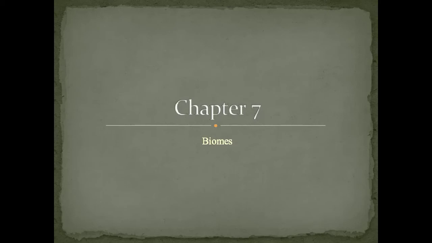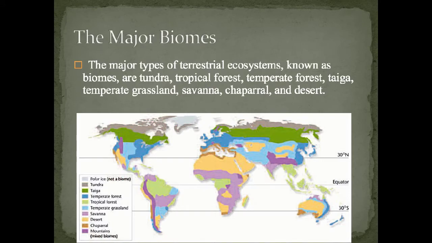Chapter 7, looking at the major biomes of the world. So there are these different terrestrial ecosystems, and we call those biomes. And the major ones are tundra, tropical forest, temperate rainforest, temperate forests, the taiga, temperate grasslands, savannas, chaparral, and deserts. And you can see down here with this diagram where they're distributed across the globe.